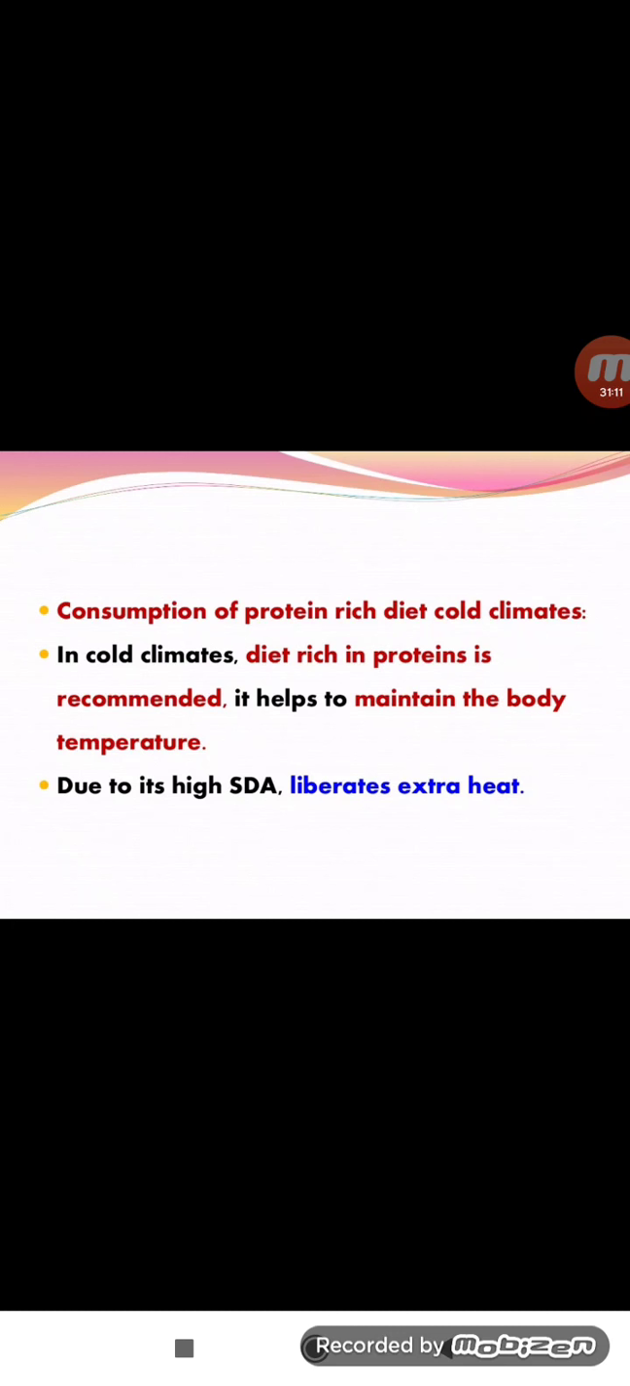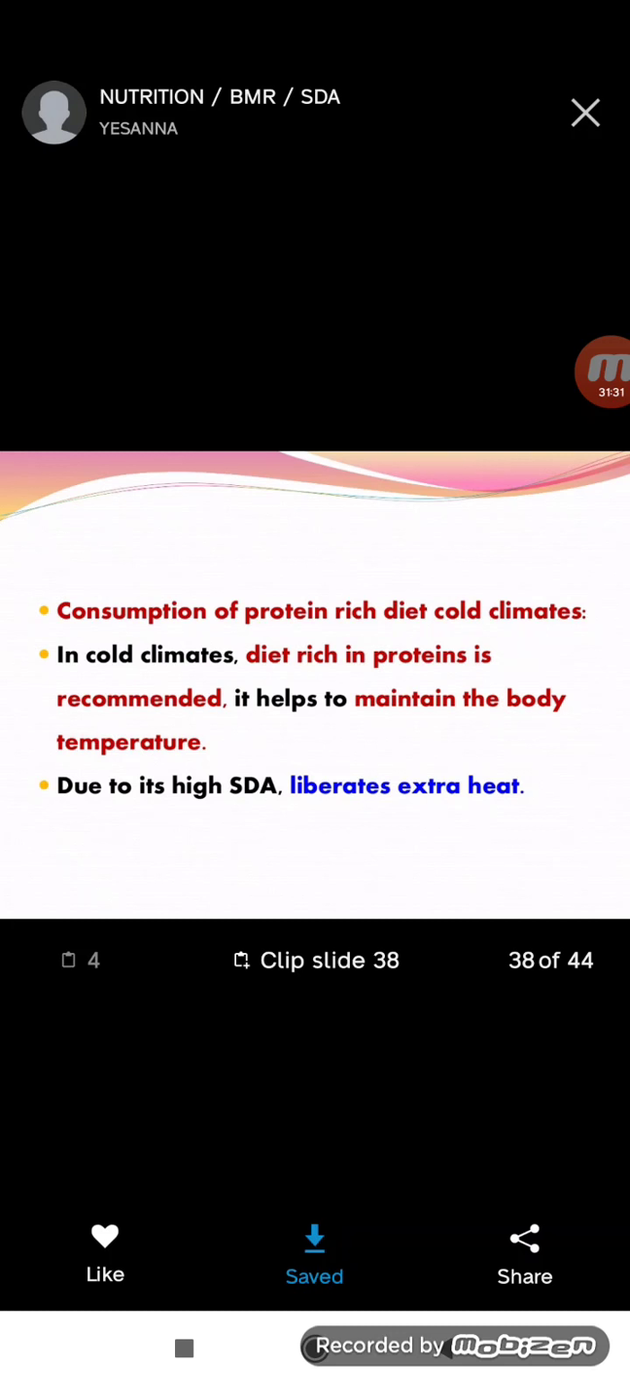So that decreases the body temperature and the stability of the body. That's why Americans and people in cold countries, especially at lower temperature areas, use a higher amount of proteins compared to Indians. Due to the high SDA, they liberate extra heat.